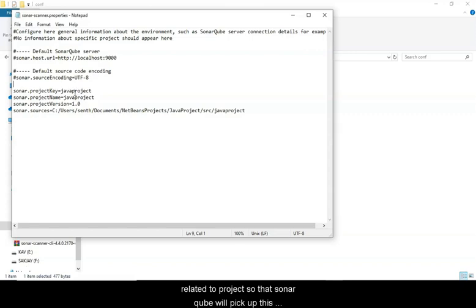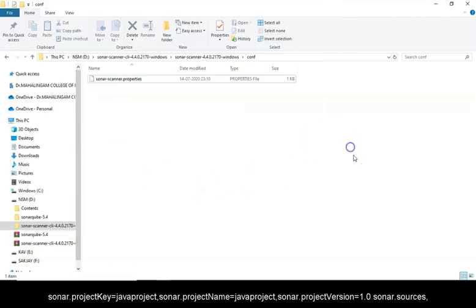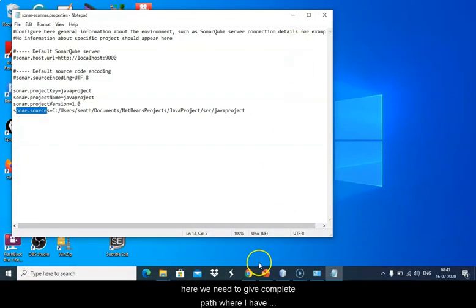I have added entries as follows. sonar.projectKey is equal to Java project. It is a unique one. sonar.projectName is equal to Java project. sonar.projectVersion is 1.0. sonar.sources: here we need to give the complete path where I have the source code of this Java project.